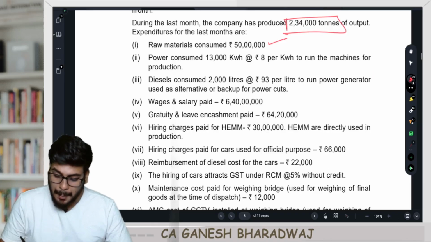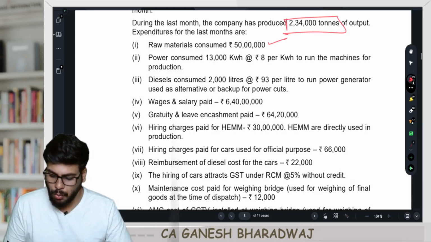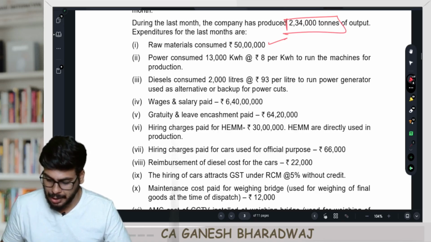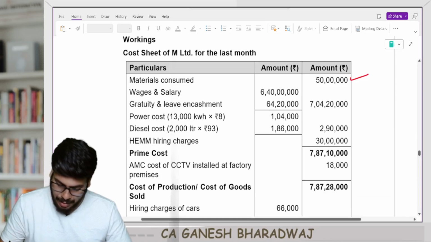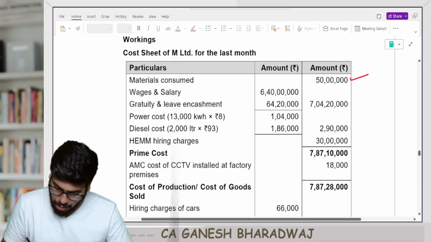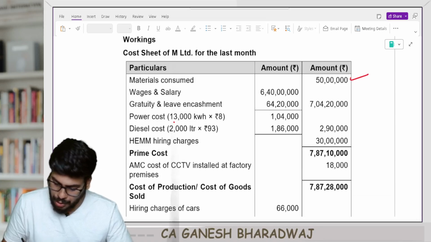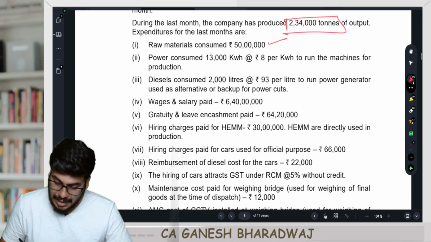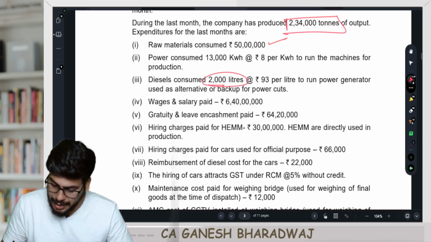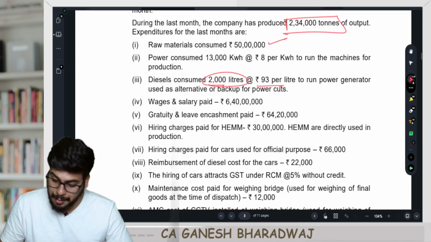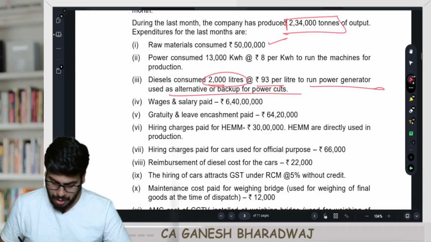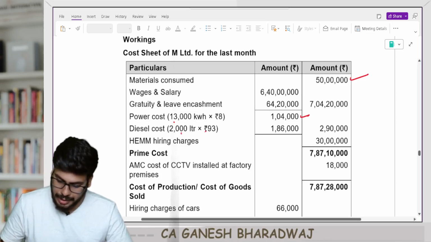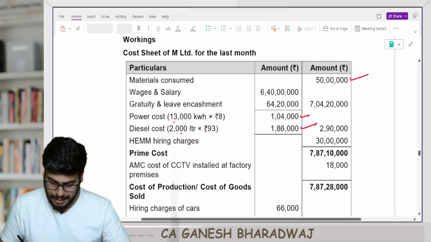Then power consumed, 13,000 kilowatt hours at the rate of 8 rupees per kilowatt hour to run the machines. You can take this as a direct expense, right? So here it is going to be power cost, 13,000 kilowatt hours into 8. That's going to be 104,000. Then diesel consumed, 2,000 liters at the rate of 93 per liter to run the power generator used as an alternative backup for power cuts. Yes, that is also a direct expense only. 2,000 liters into 93, it's going to be 1,86,000.